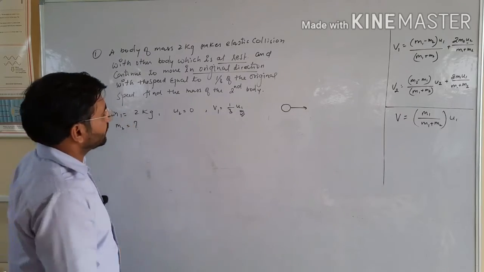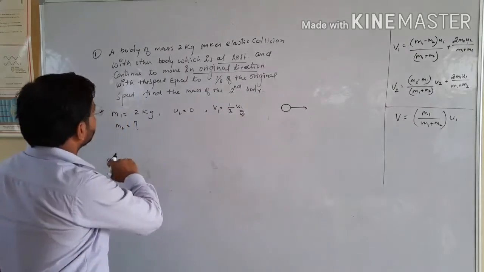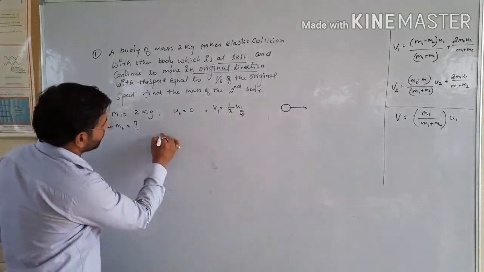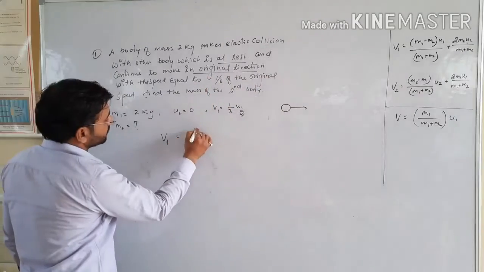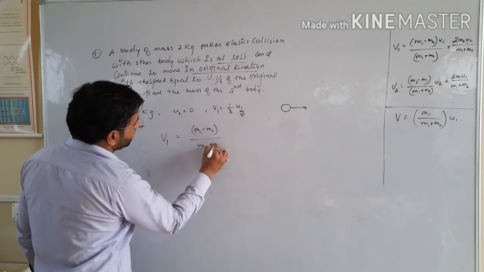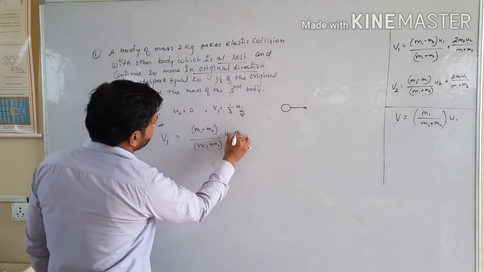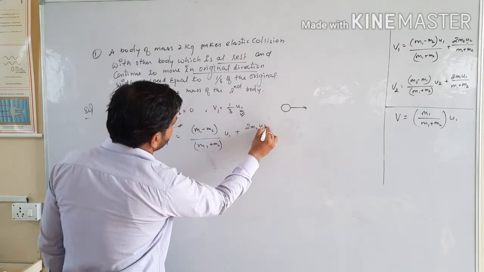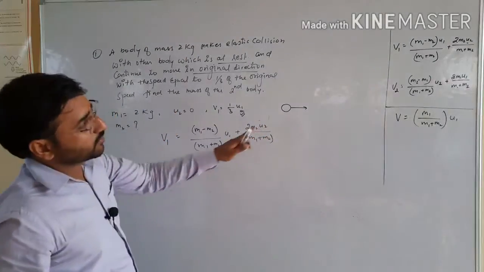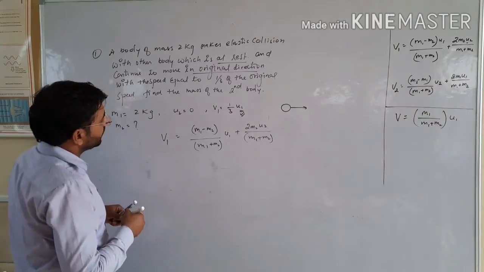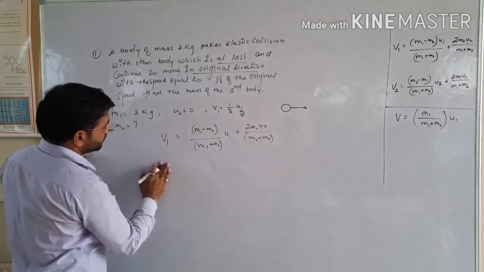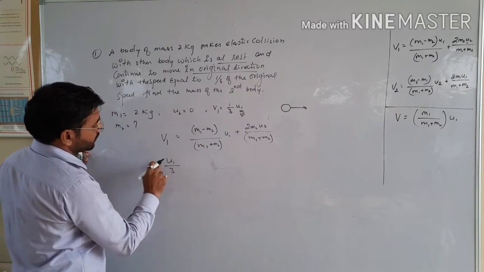Now here we have been given m1, u1 and u2, and we need to find m2. For that I will use the formula v1 equals m1 minus m2 over m1 plus m2 of u1 plus 2 m2 u2 over m1 plus m2. This is the formula of v1. Here m1 is 2 kg, m2 is unknown, and v1 is 1/3 of u1.